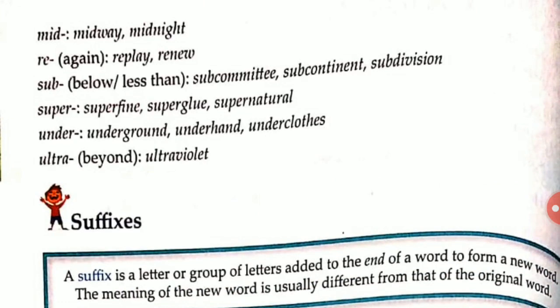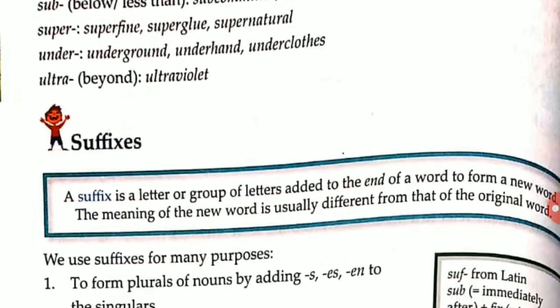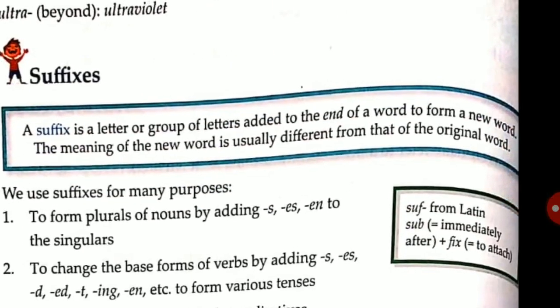Sub, below or less than: subcommittee, subcontinent, subdivision. Super: superfine, superglue, supernatural, superhero, like that. Under: underground, underhand, undercloths, undergarments. Ultra means beyond: ultraviolet. So these are some of the prefixes which we use in our daily life. Now the next topic is suffixes.